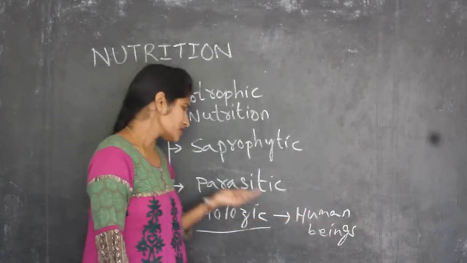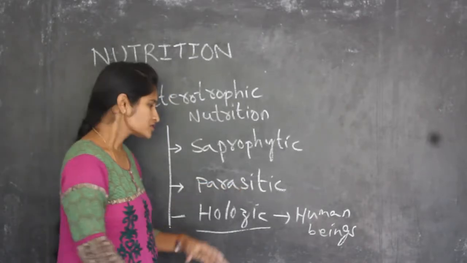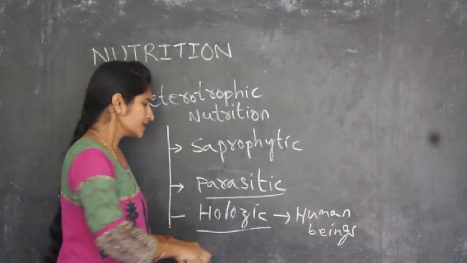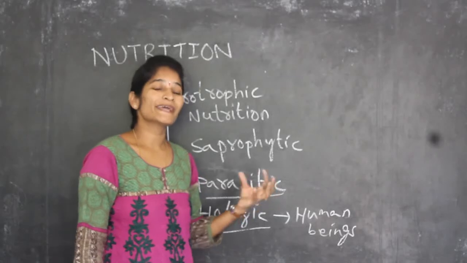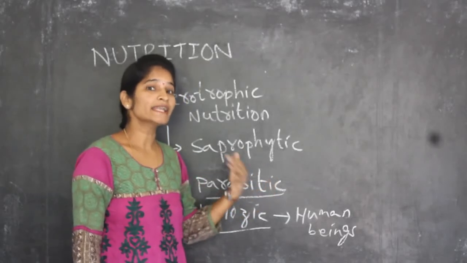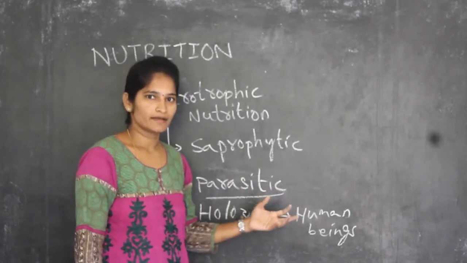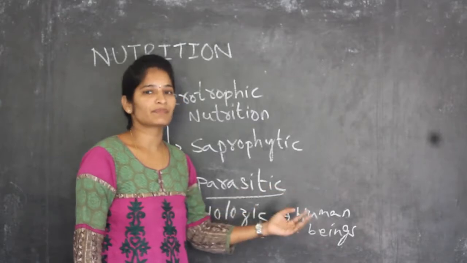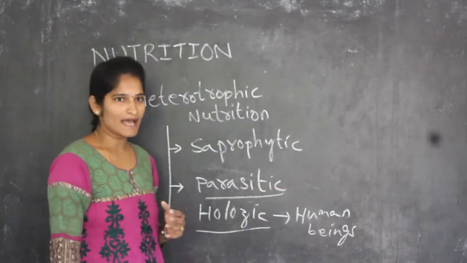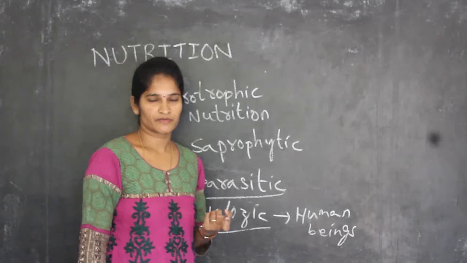So next is parasitic. Parasitic is nothing but where the organism obtains its food by living in another organism's body and deriving its food from that organism. So for example, if you see a virus, is it clear?